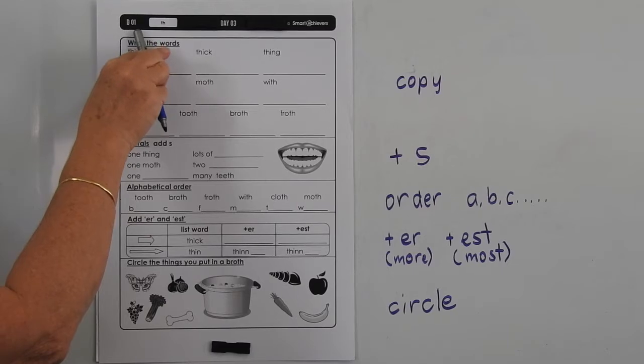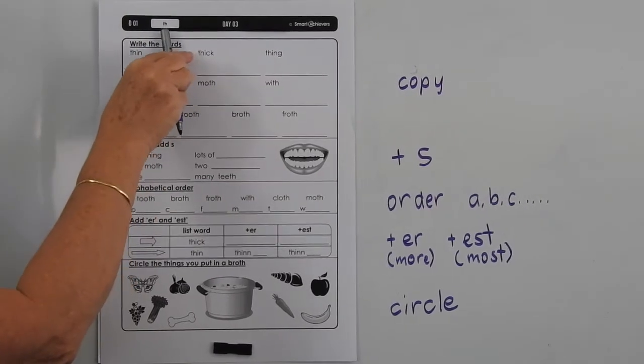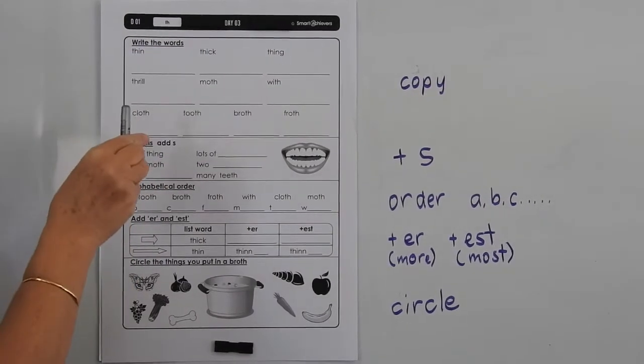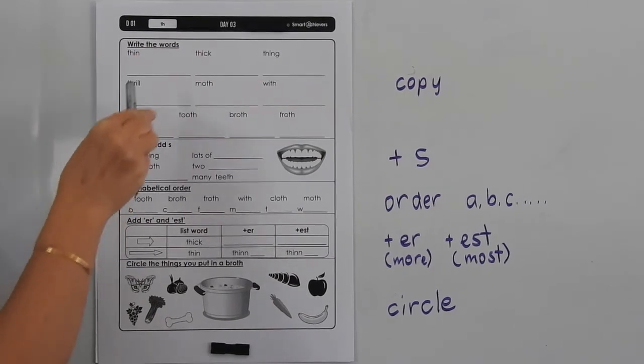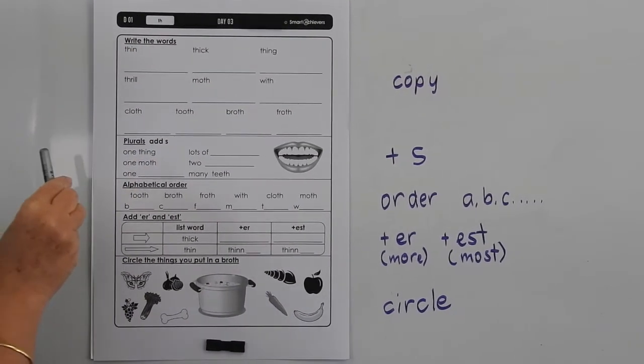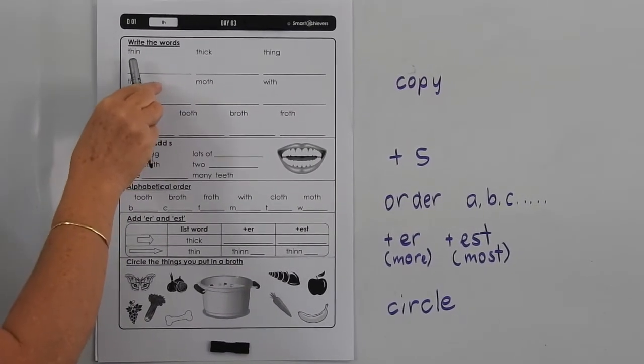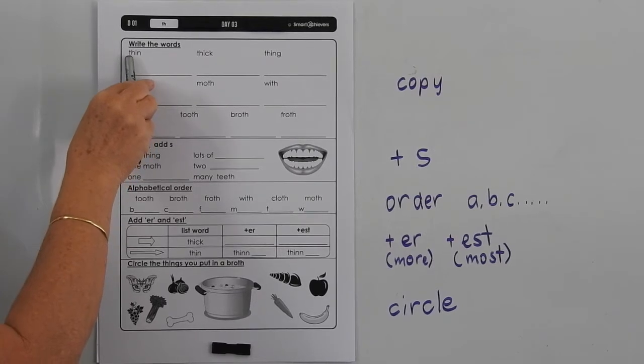We're up to D1, day 3, and we're going over the soft th sound again. So you'll notice when you make the sound in these words that your tongue goes back into your mouth. So the words are, let's sound them and read them together.